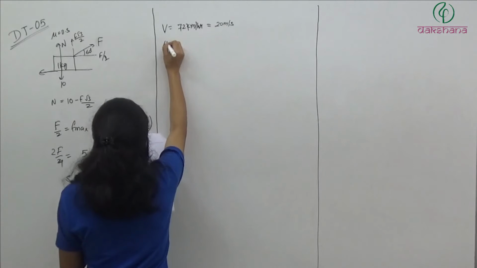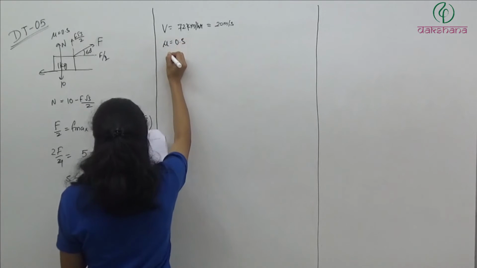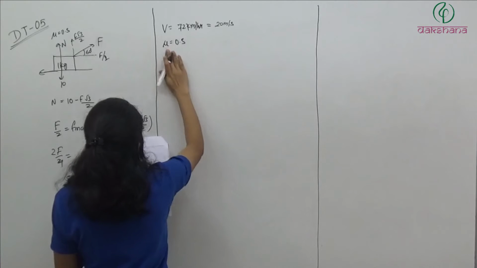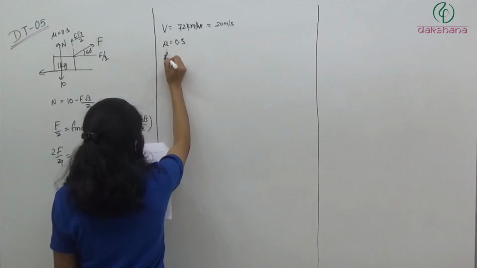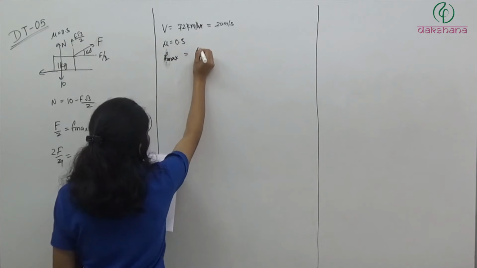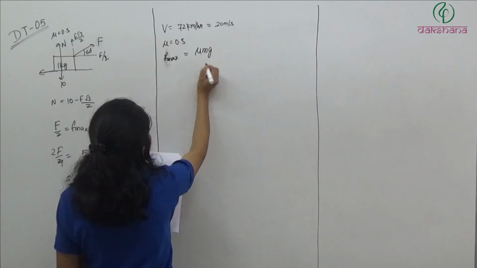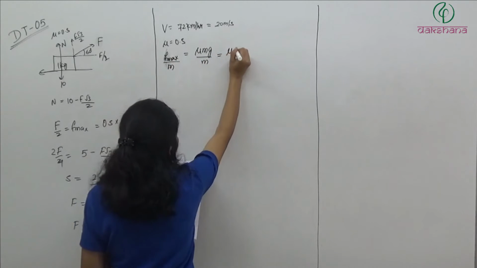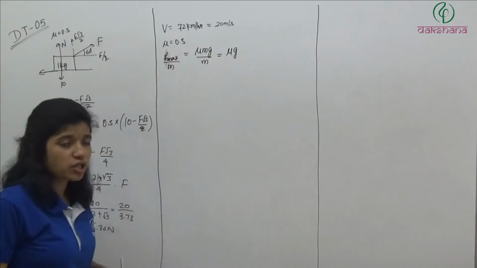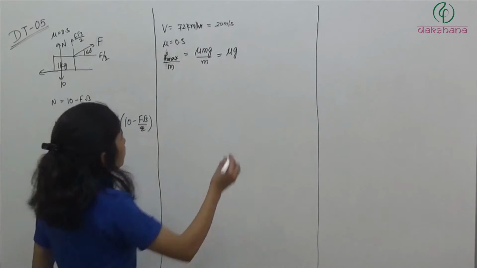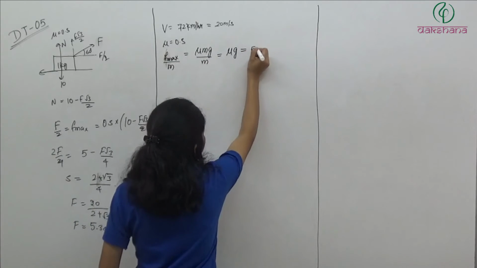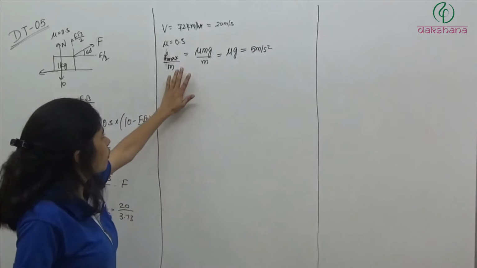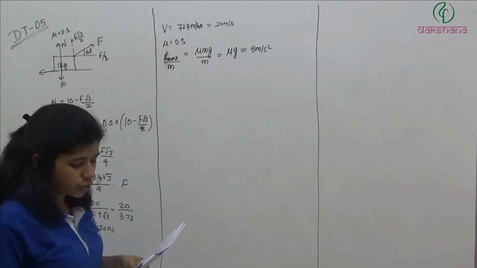Mu is given as 0.5. It means maximum possible acceleration. Maximum possible force will be mu into mass of car into g. When you divide it by mass of car, you get maximum acceleration, which is mu g. So maximum acceleration possible is mu into g, which is equal to 5 meter per second square. Okay? Now we want to calculate the stopping distance.